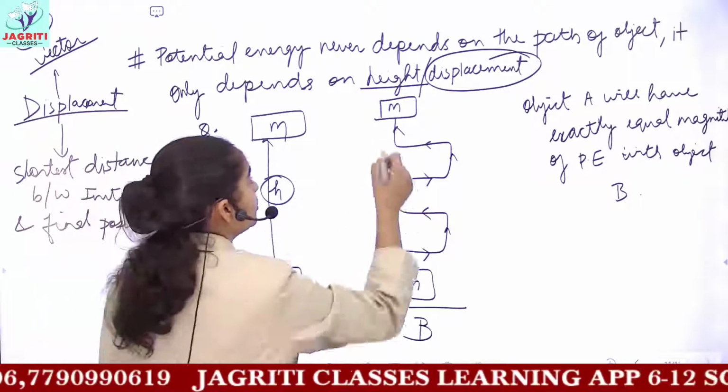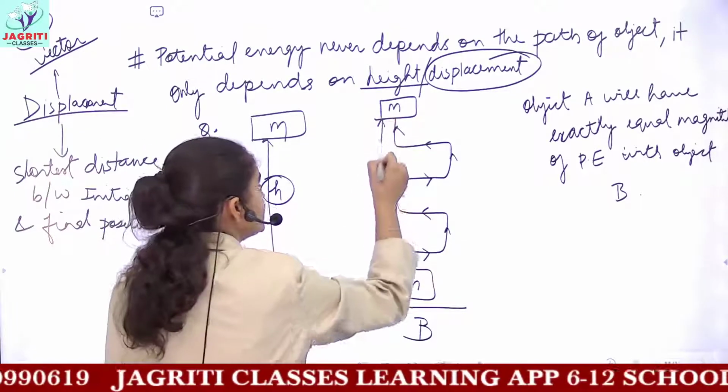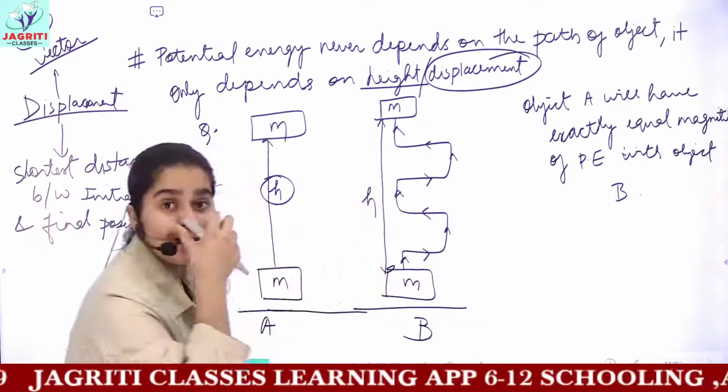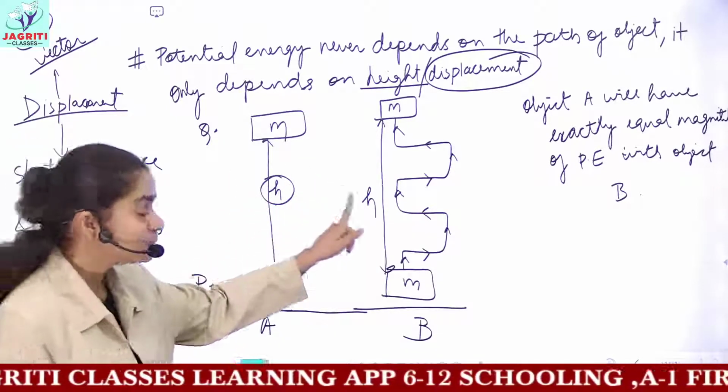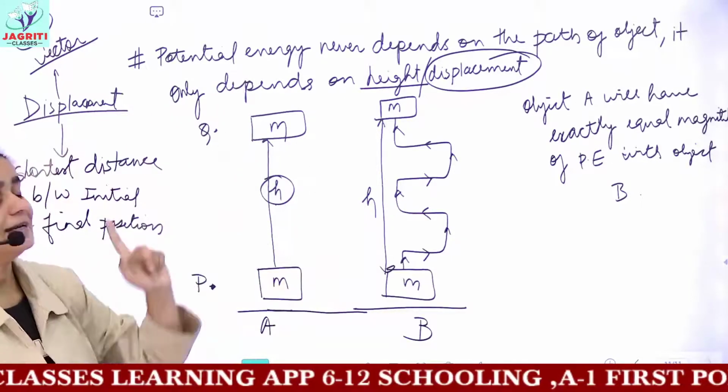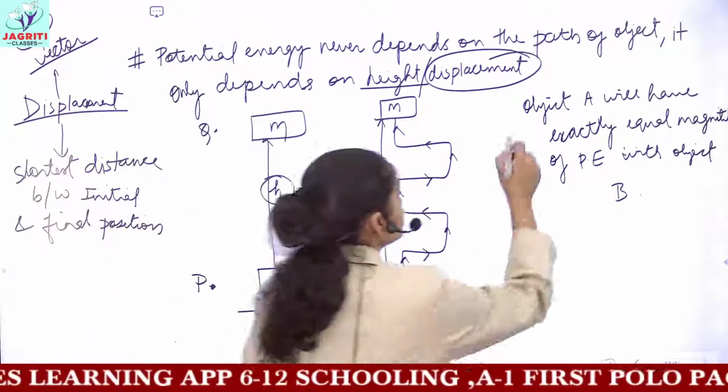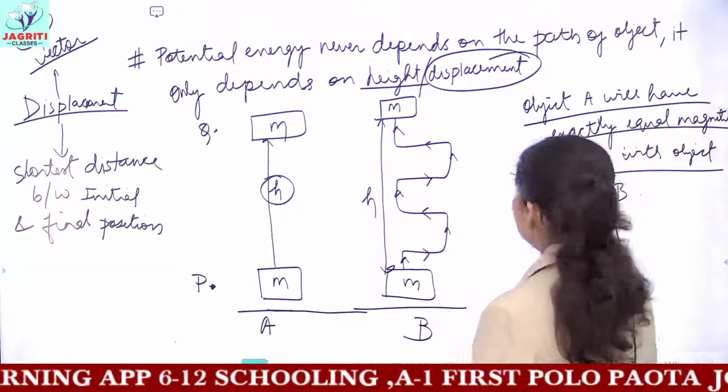If I measure the shortest distance, then it would be small h here. So because the displacement is the same, potential energy would be the same. So I have written that object A and object B will have equal potential energy.